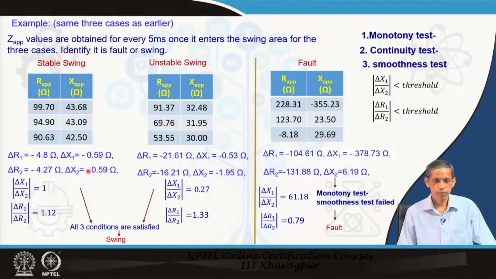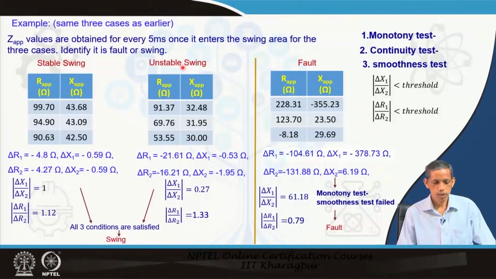So, we computed this. It means that they are not having large values, so they qualify the continuity test. Monotony means that they have the same sign, so that is also true. And now, delta X 1 upon delta X 2 is 1 and delta R 1 over delta R 2 is this, so they are not very large values. So, this situation qualifies for all the 3 tests: monotony, continuity and smoothness, and that is why I can say this is a swing situation.